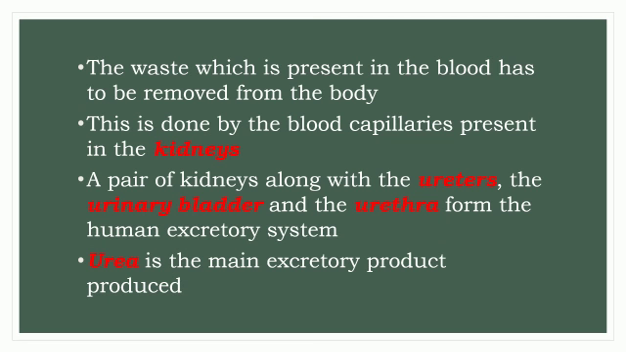The waste which is present in the blood has to be removed from the body. This is done by the blood capillaries present in the kidneys. A pair of kidneys along with the ureters, the urinary bladder and the urethra form the human excretory system. Urea is the main excretory product produced in the humans.